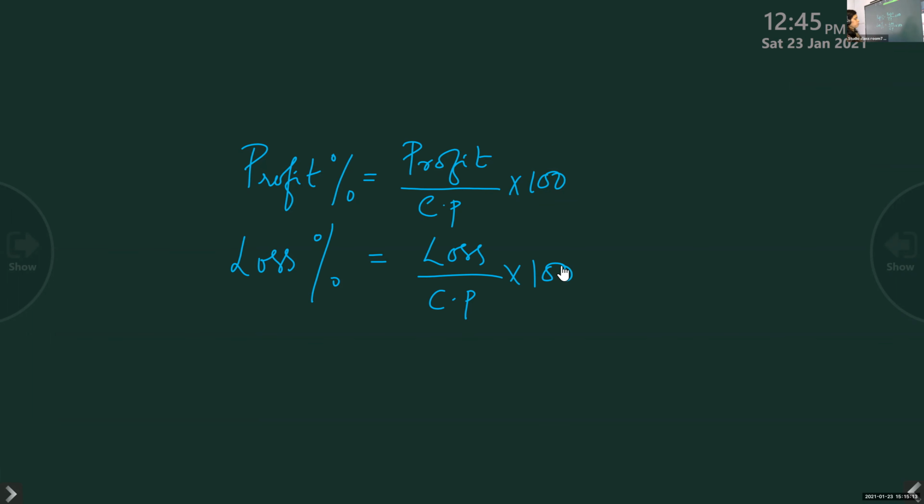So two formulas: profit percent is profit by CP into 100, loss percent is loss by CP into 100. Both are calculated upon cost price.